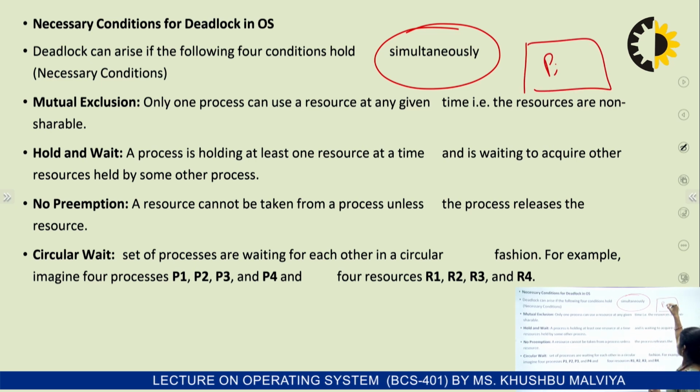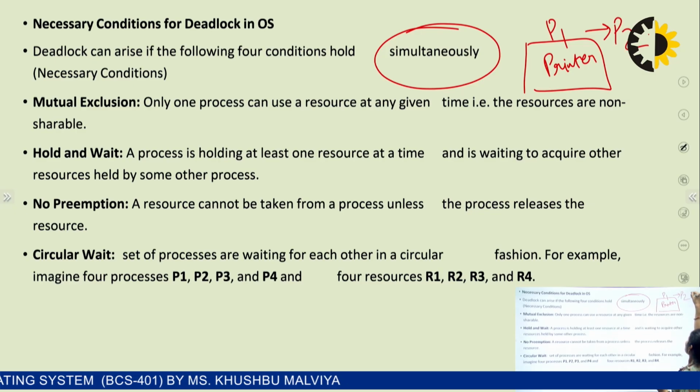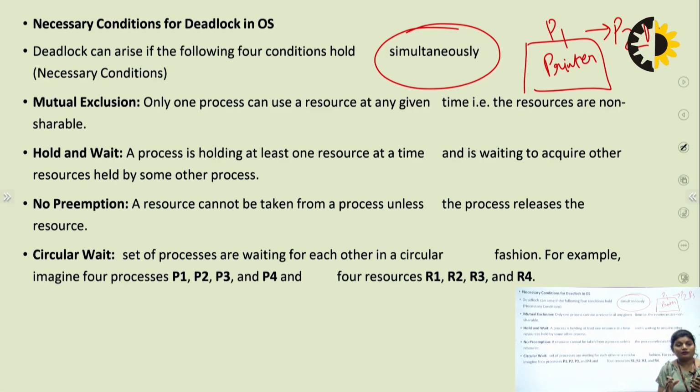Okay. If process P1 uses the printer, at the same time no other process is allowed to use this printer. So this is mutual exclusion. It also happens in a critical section: if one process is going into a critical section and accessing resources, then no other process enters the critical section at the same time. So this type of concept.